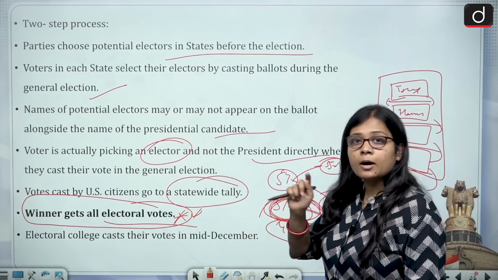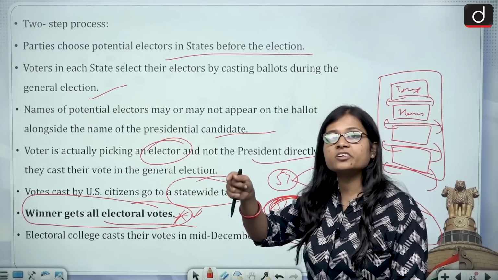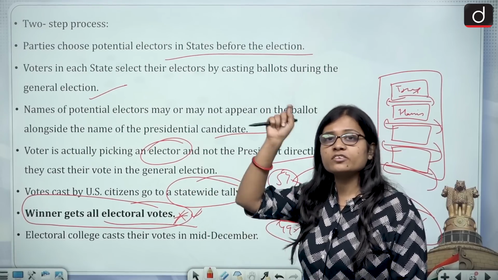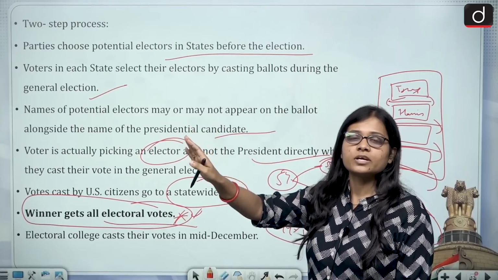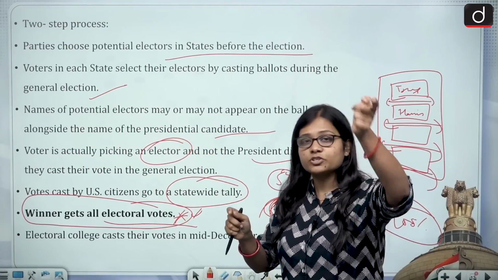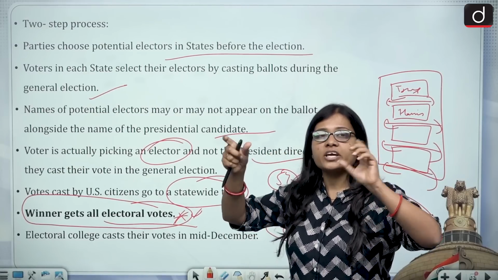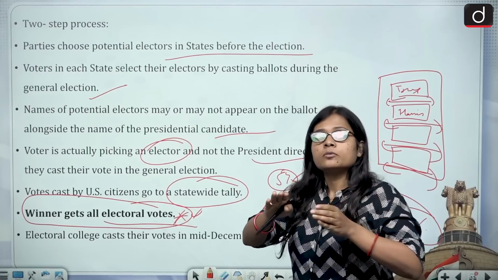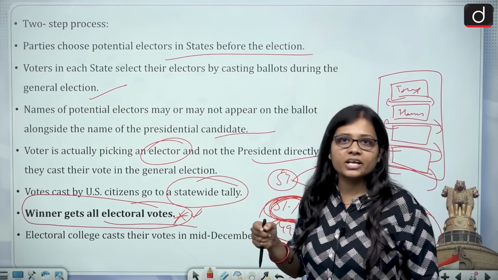This is the clause: a political party who, even after getting 49% share of the vote, receives none, and a political party who gets 51% share of the votes in any state gets all the electors. And that is why the swing states which we discussed become very, very important, because these are the states which can change the scenario of the elections.